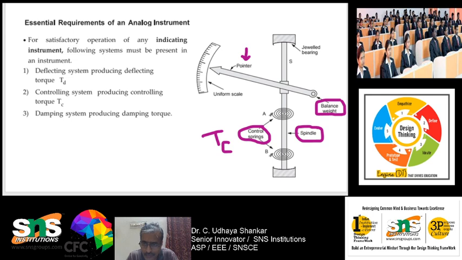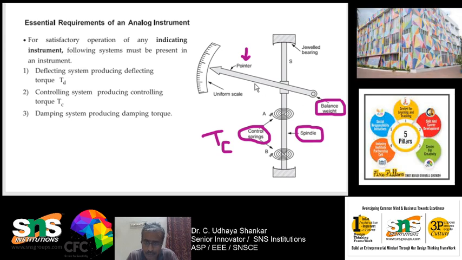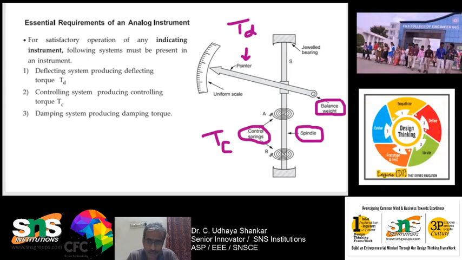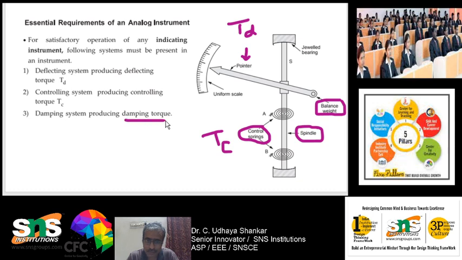And the magnitude of the current which is flowing through it will be producing the TD. So the pointer will always encounter the force called TD, and this TC will make it settle at a particular value, which is called the controlling torque. And the balance weight which is connected to the pointer will act as a damping torque. So it will be damping the oscillation.